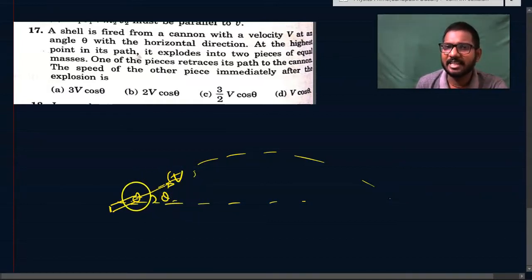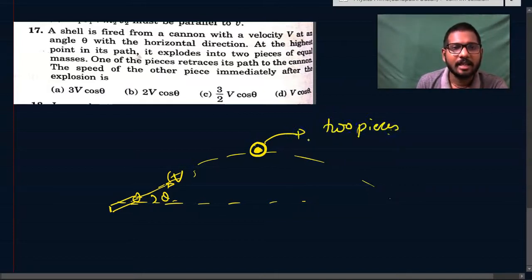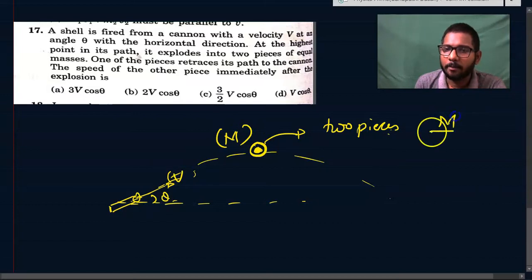We have already studied projectile motion. This will actually form a projectile motion where the information is given here. At the highest point in its path, it explodes into two pieces of equal masses. So if we consider the cannon shell mass to be m, the particle masses will be m by 2 and m by 2.